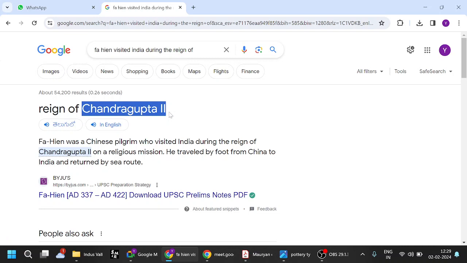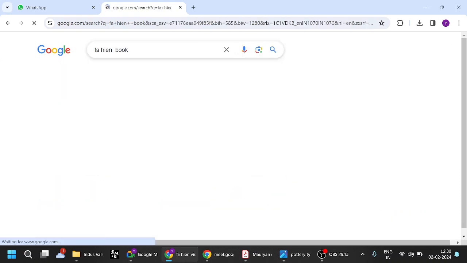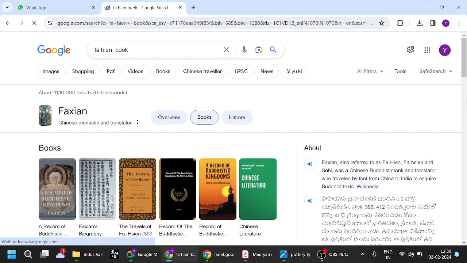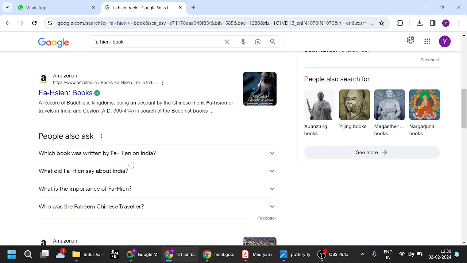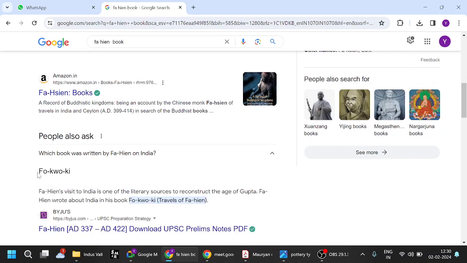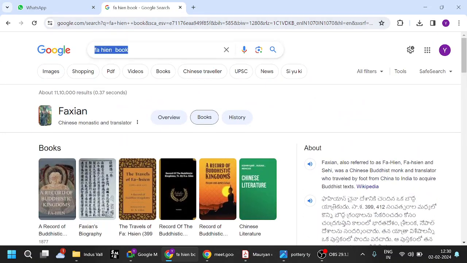The Maurya period is in the 3rd century BC, and the Gupta period is in the 4th century AD, so there is almost a 700-year gap. So this is not Chandragupta Maurya; this is later on. Fa-Hien wrote Fo-kuo-ki. Different people say it in different ways. Okay, so that is Fa-Hien.